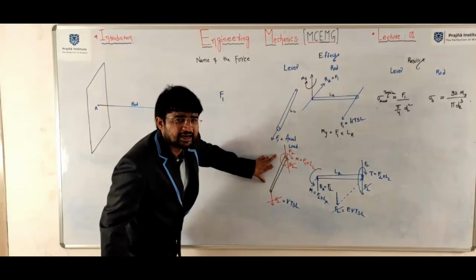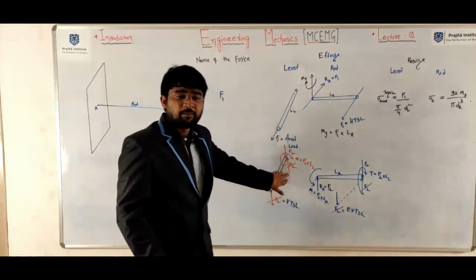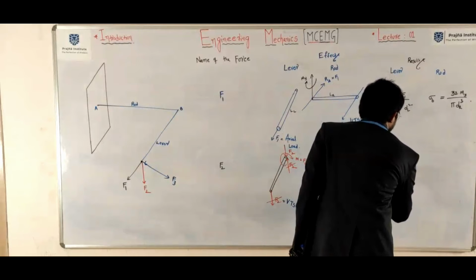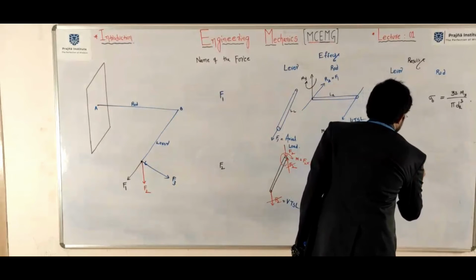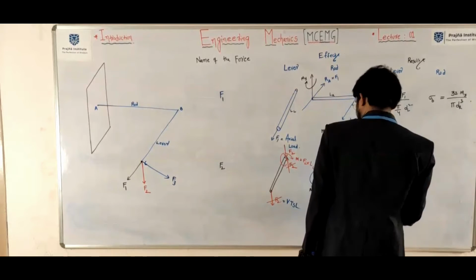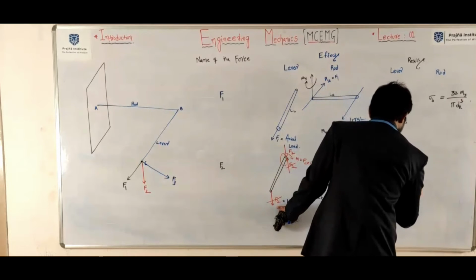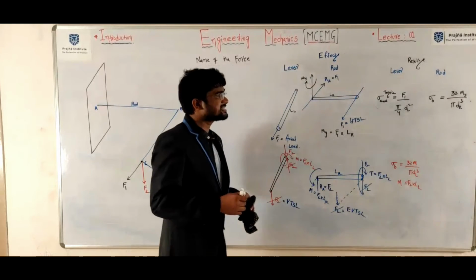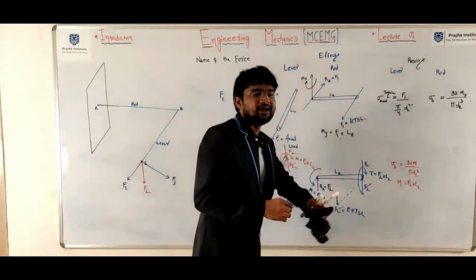The lever is subject to a bending moment, so bending stresses will be induced. Here, the lever bending stress is 32M by pi d_l cubed, where M is F2 into the length of the lever. So bending stresses will be induced in the lever.